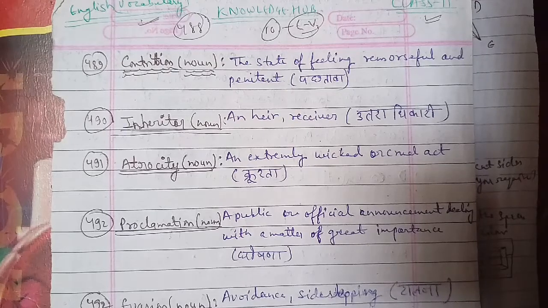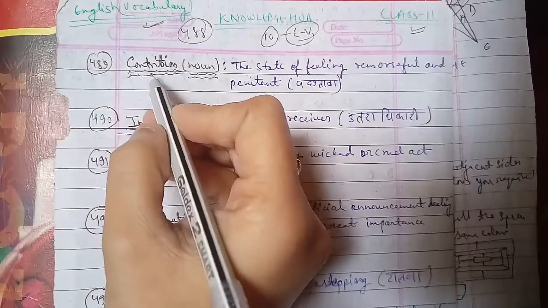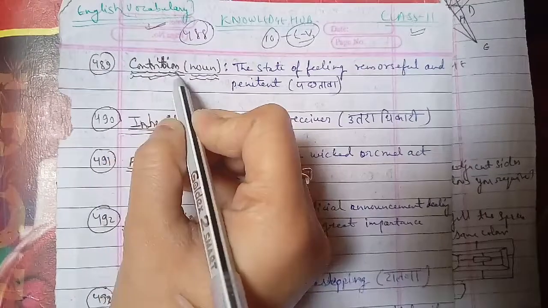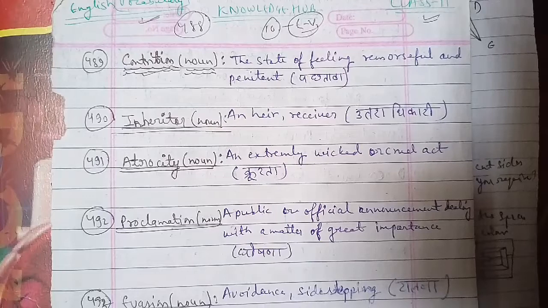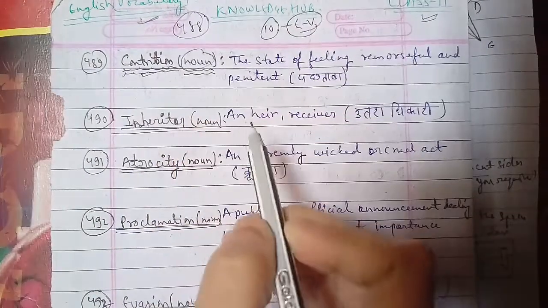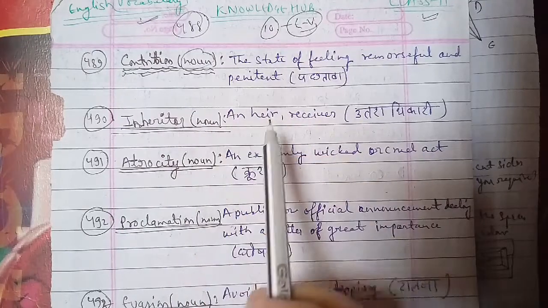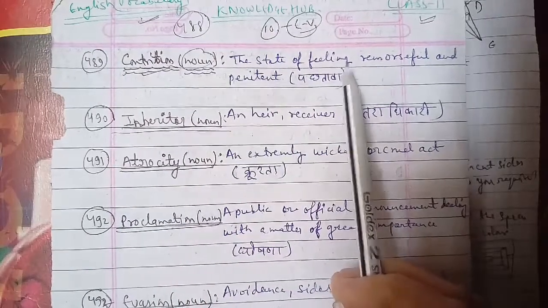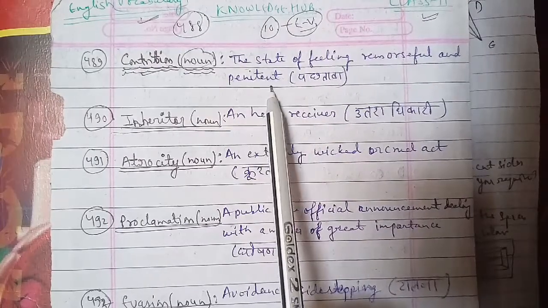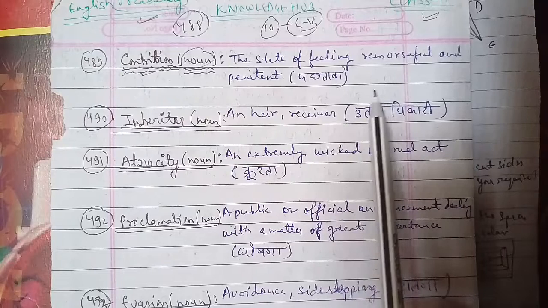We'll go ahead with the words here. The first word we'll discuss in the session is contrition. Contrition is used as a noun, and the meaning of contrition is the state of feeling remorseful and penitent, that means पछतावा.